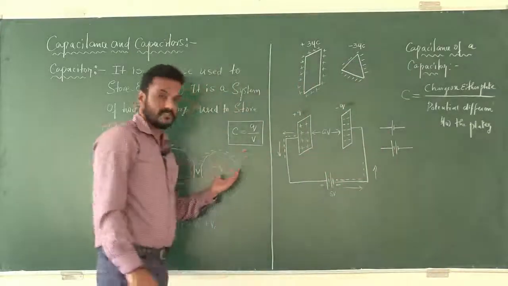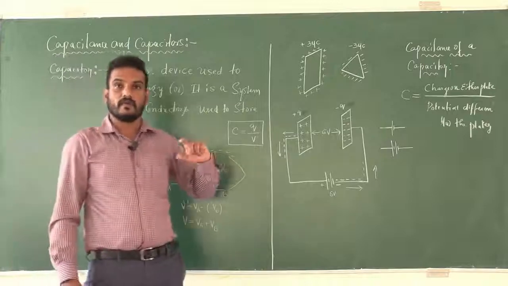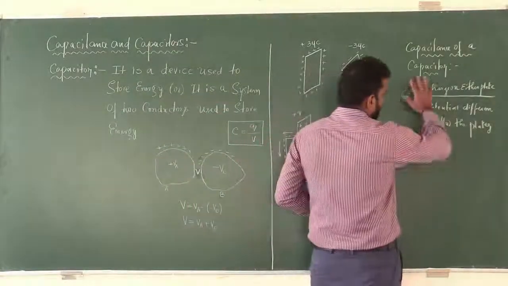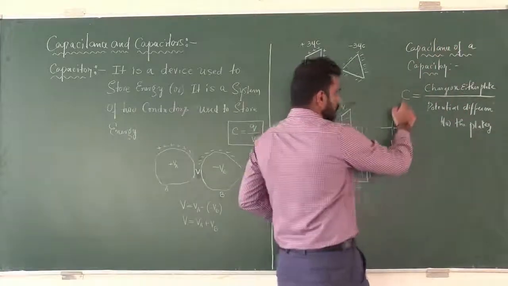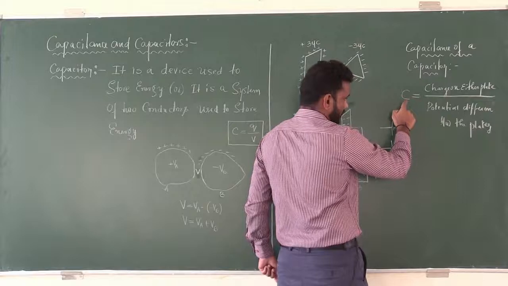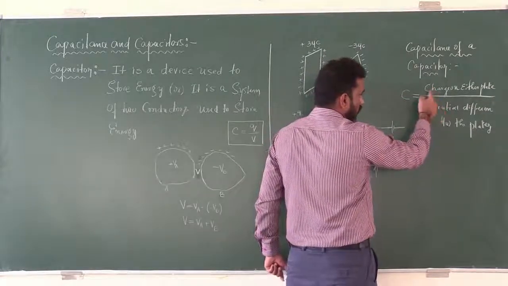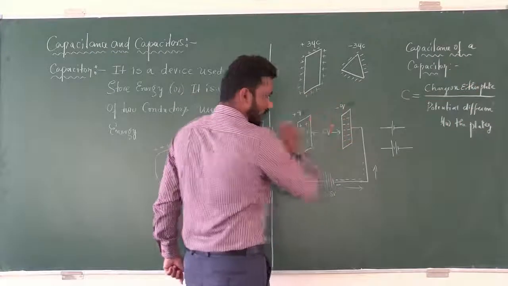As I told just now, in the place of conductors we may also use plates. So look at the statement for capacitance of a capacitor. Capacitance of a capacitor, that is C, is defined as the ratio of charge on either plate. So we have two plates.